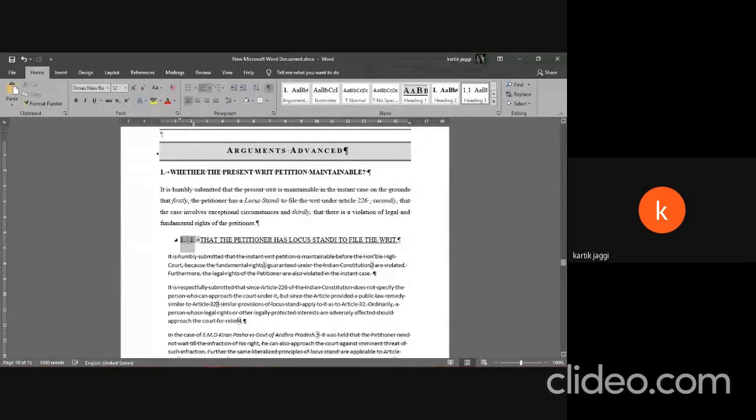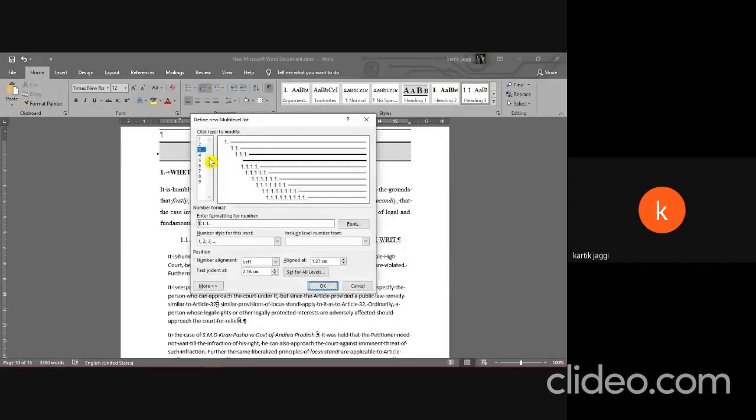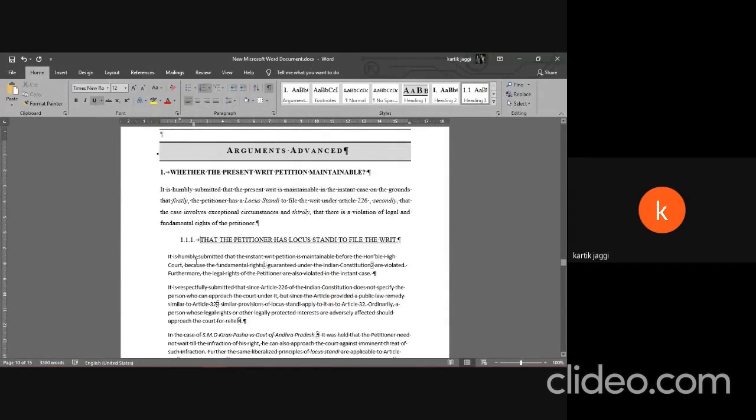What you're going to do is click on the number, then right click, then adjust list indents, and then click on the second one because it corresponds to 1.1. And sometimes that doesn't work. When that happens, because Word sometimes messes it up, you're going to manually enter 1.1, and then it will take on the form of the list. And with the rulers, you can just adjust it.